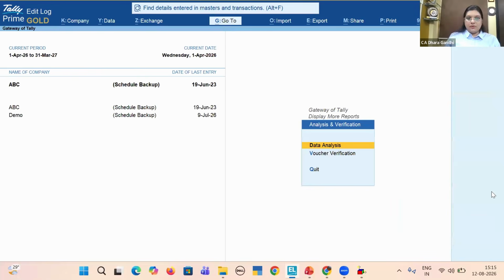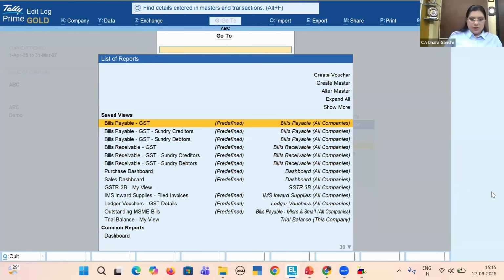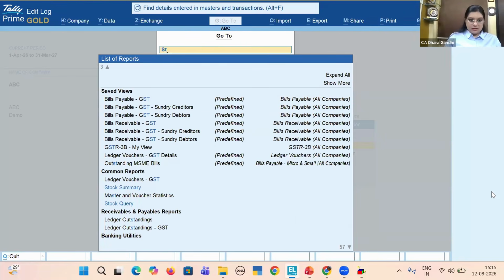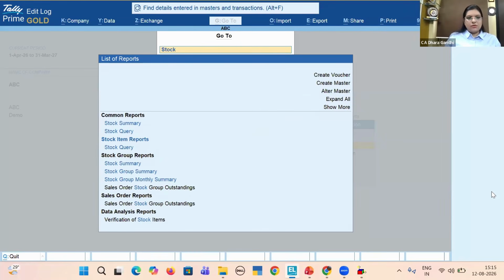Now there are certain reports which we need to see if the stock is negative. You don't need to remember the name of any report. You don't need to remember anything, just write stock either in Go To or in Find. Every report regarding the stock, you will get all the summaries here.